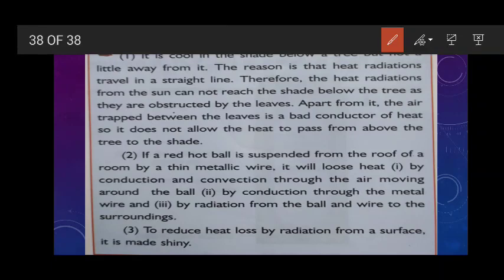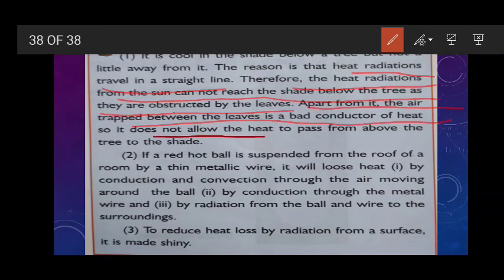Now at the last, something very special: do you know it is cool in the shade below a tree but not a little away from it? What is the reason? The heat radiation travels in a straight line, and therefore the heat radiation from the sun cannot reach the shade below the tree, as it is obstructed by the leaves. In bio we have studied about transpiration. Clear? And in physics, this is another reason, and this is correct also. Apart from it, the air trapped between the leaves is a bad conductor of heat, because we have studied that trapped air is a bad conductor of heat. So it does not allow the heat to pass from above the tree to the shade.